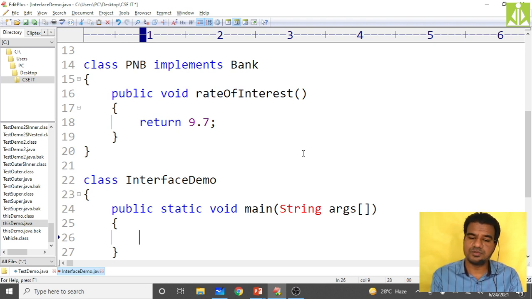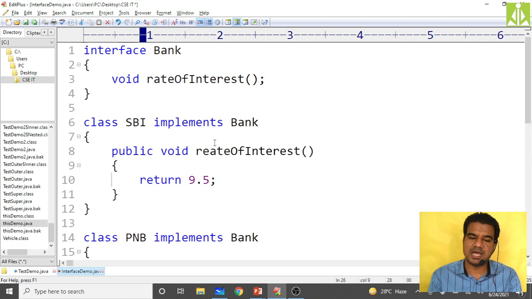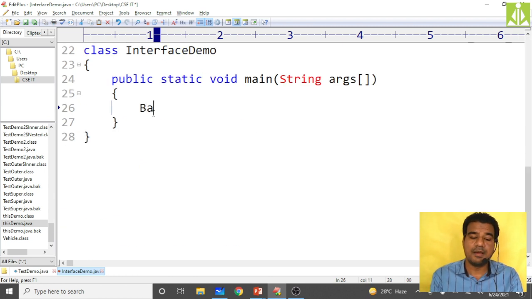We need to create the object, so we need to provide the reference as well as the instantiation. So instead of taking the reference of these classes, because these two classes are inheriting from bank interface, I will take the reference of bank interface. So over here, Bank b is equals to new, first you instantiate with SBI.